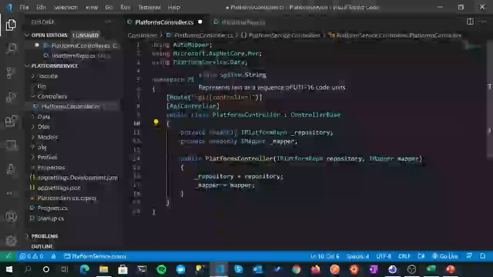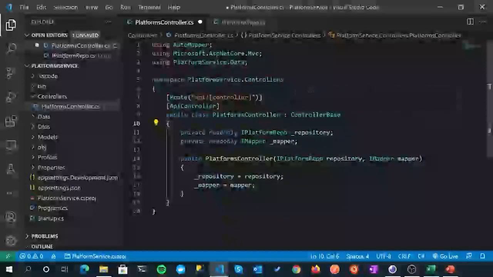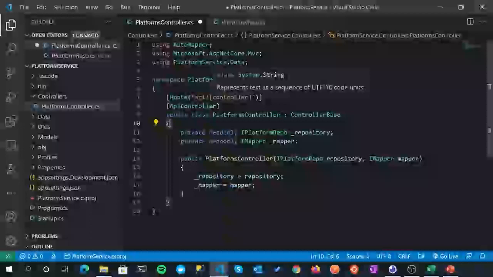So you get the same result. So this route to this controller will be api/platforms. Okay, up to you which way you want to do it. I've seen it being used both ways, either using this way or just hard coding it, up to you.